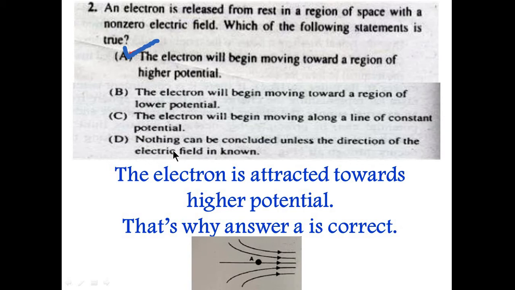The direction of the electric field, basically we know that it starts from the positive and ends towards the negative. So when we simply release an electron in a non-zero electric field, it means that there is a certain direction. So the electron will move towards the region of higher potential. So option A is the correct option.